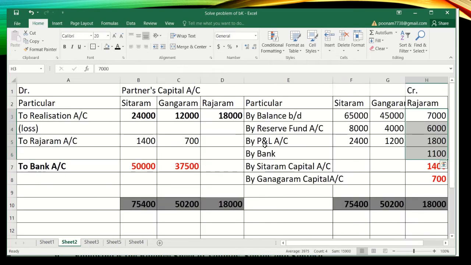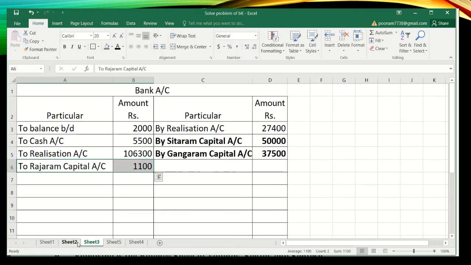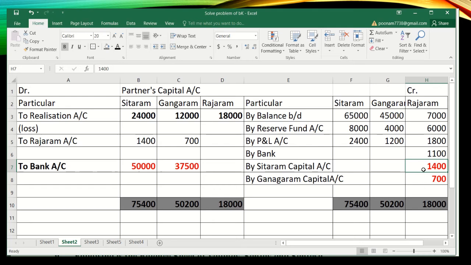In the partner's capital account, Rajaram, this amount you will circle. I can't do the circle, I have written it in a red pen. So students, Sitaram capital account 1400. The opposite name is written and the amount will be in the amount column. In the journal entry, Rajaram is on the credit side. So in the Rajaram column the credit side amount will be written, but the names of Sitaram and Gangaram will be written.